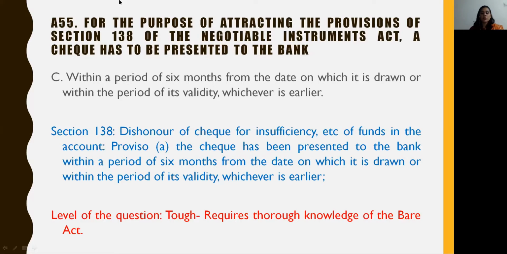The answer to this question is option C, that is within a period of 6 months from the date on which it is drawn, or within a period of its validity, whichever is earlier.